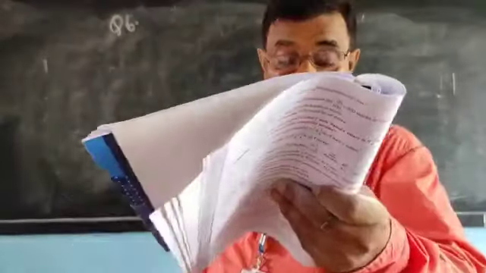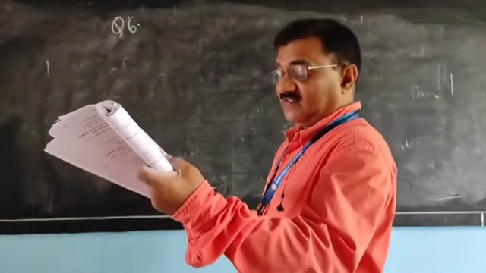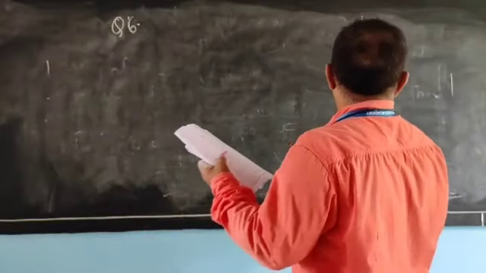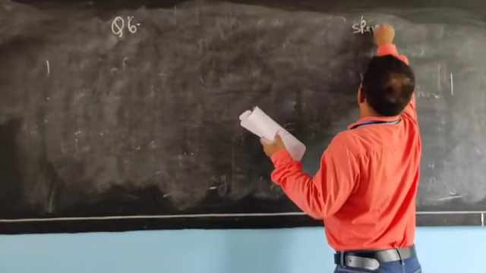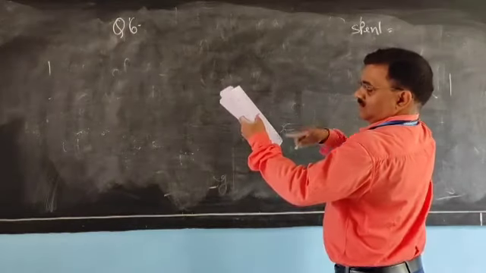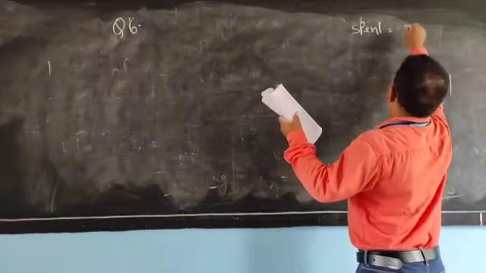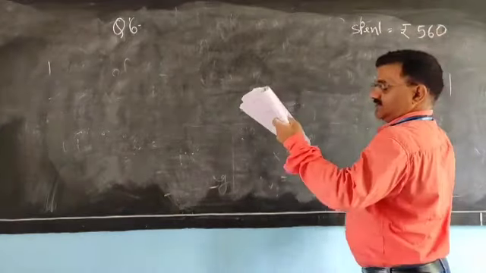Try to understand the question. Suresh spent rupees 560 in the market.